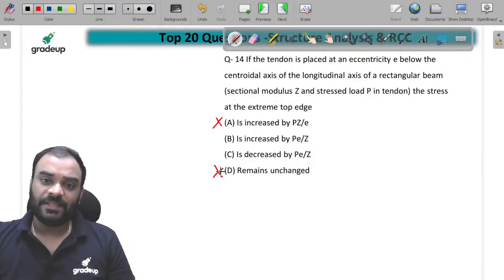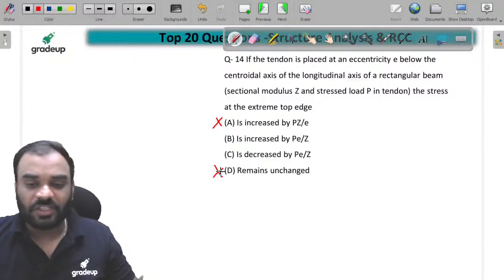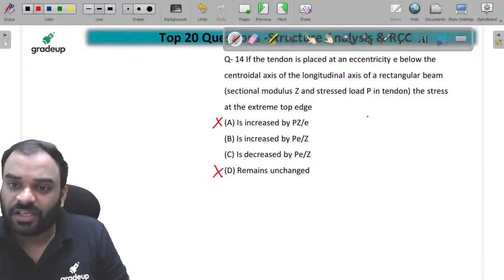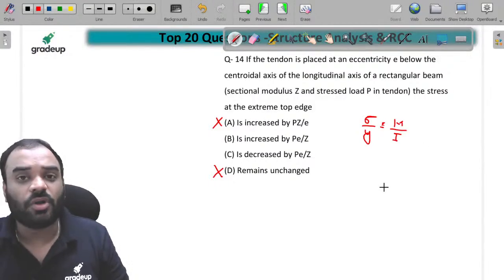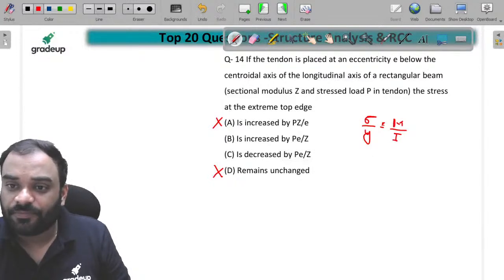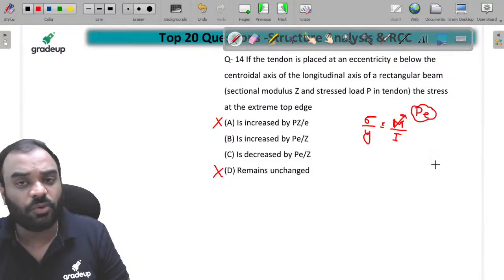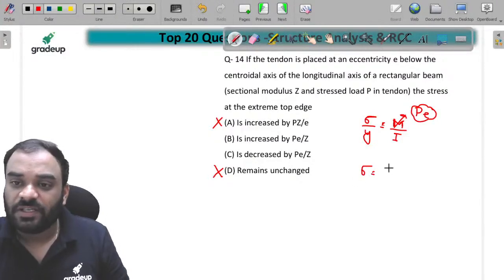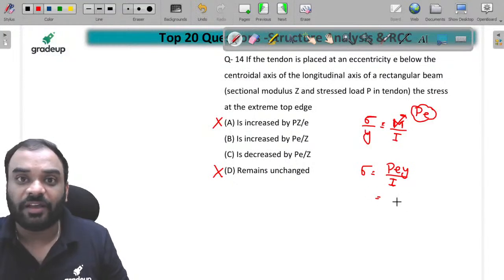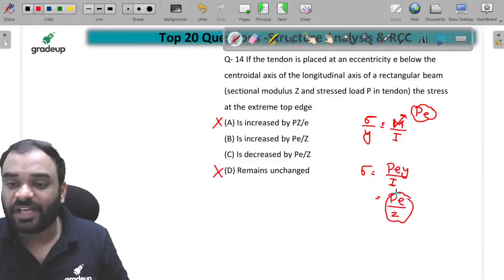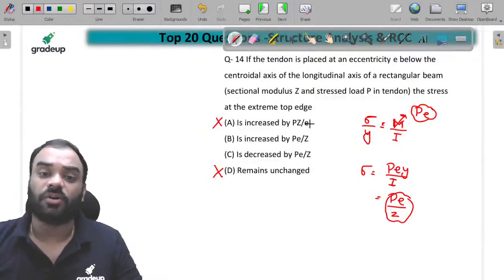Because generally we have to write this equation in this way: sigma by y is equal to M by I. And what is moment? That is P into E. So can I write it, P E y by I. Now what is the value of I by y? That is your section modulus, so we can write it P E by Z. So this is dimensionally correct and that one is dimensionally wrong, right?